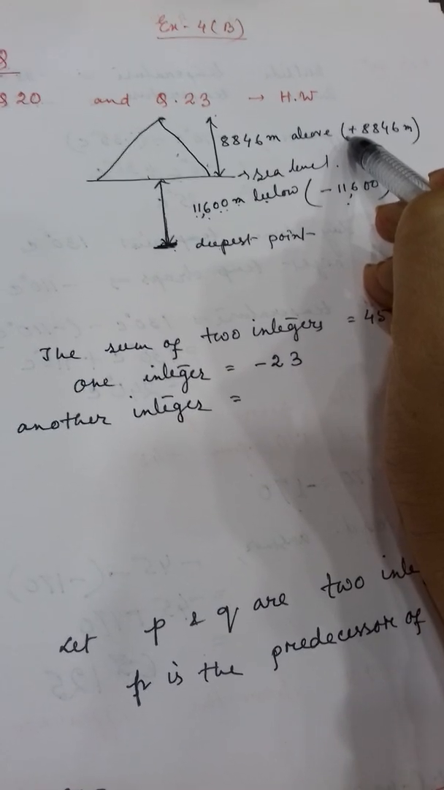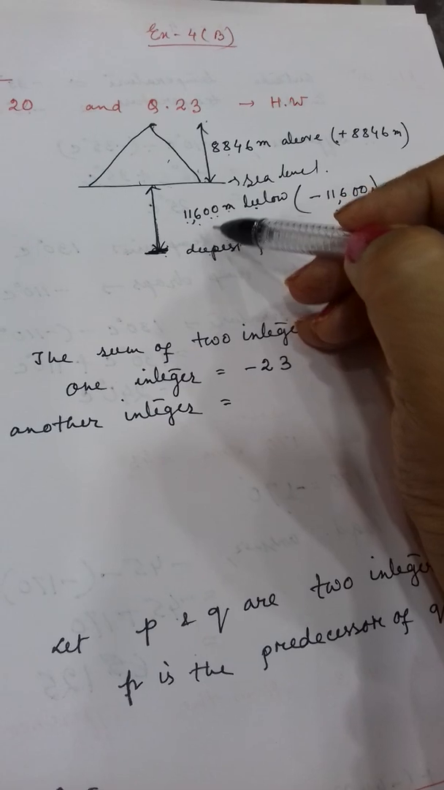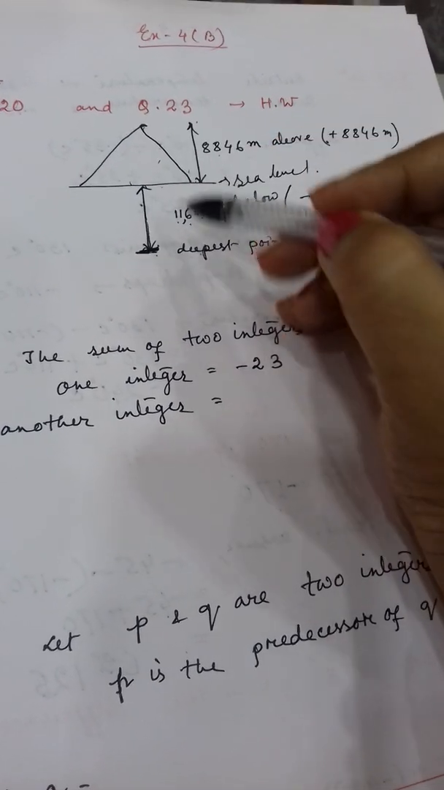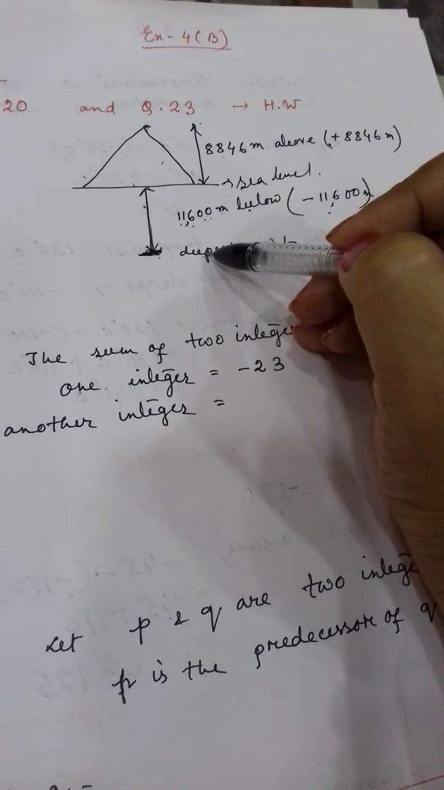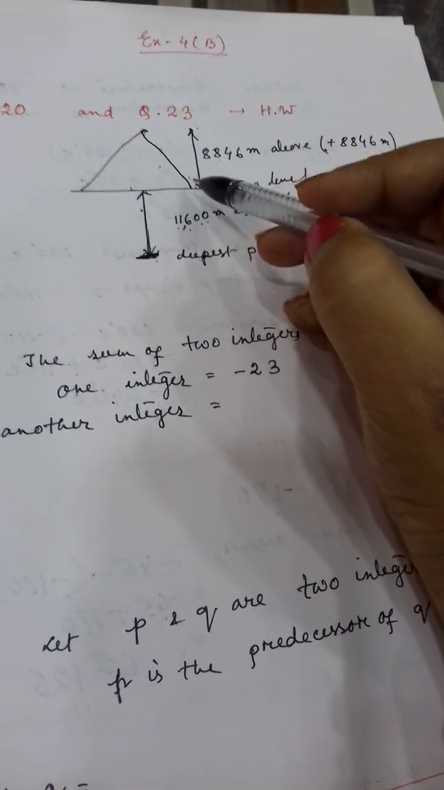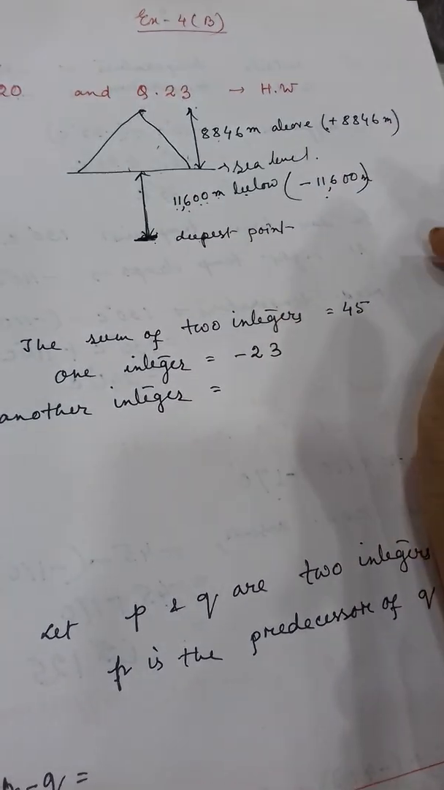Now what you have to find out? You have to find out the difference between this elevation. That means from this highest mountain top to the deepest point in the sea. Clear? What is the distance between this elevation? That one you have to find out.